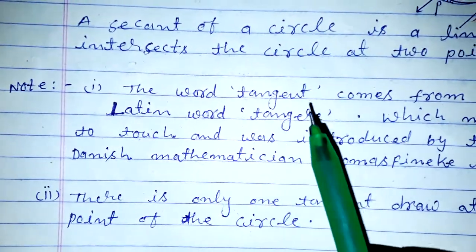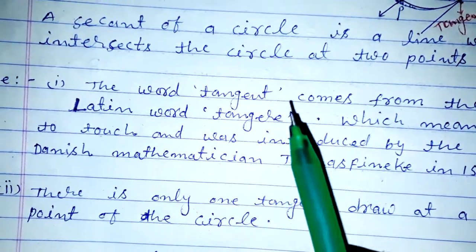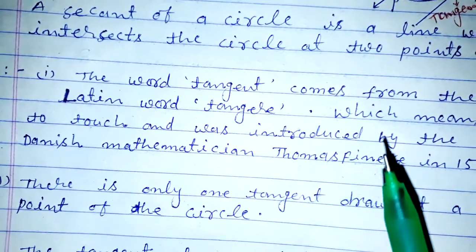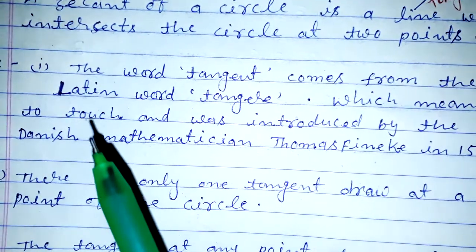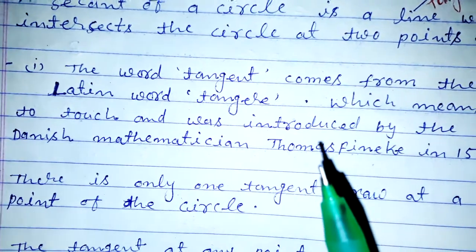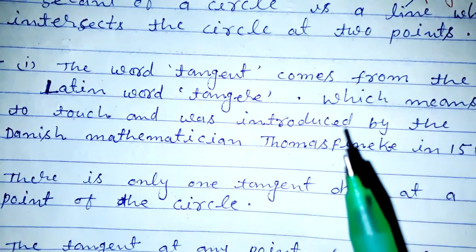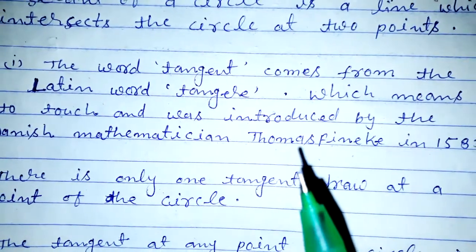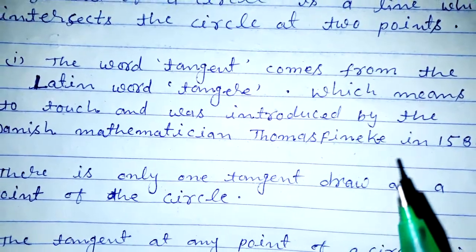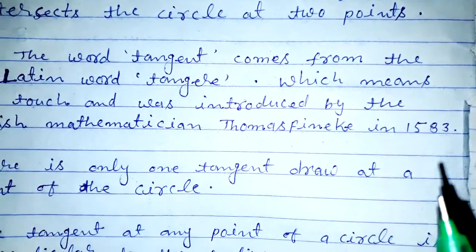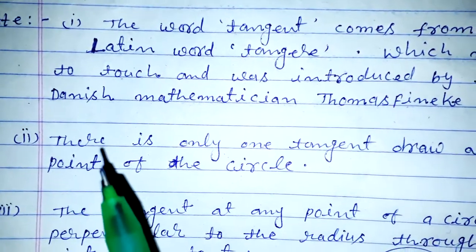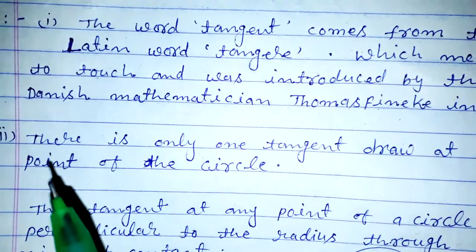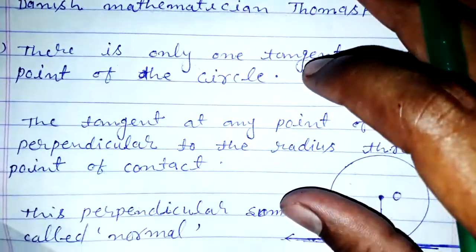Some notes. The word tangent comes from the Latin word tangere, which means to touch, and was introduced by the Danish mathematician Thomas Fincke in 1583. Second, there is only one tangent drawn at a point of the circle.